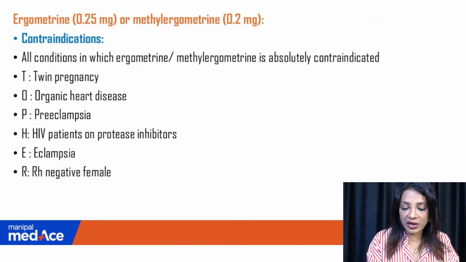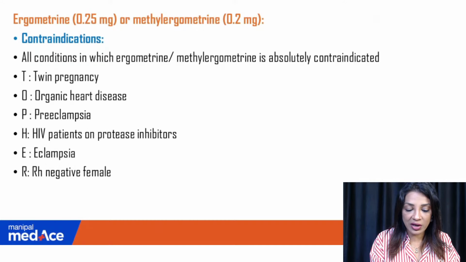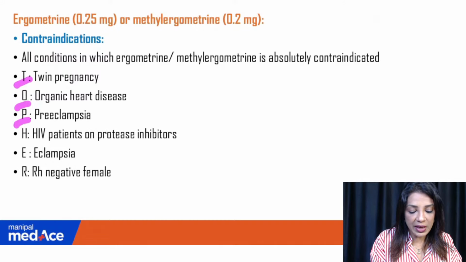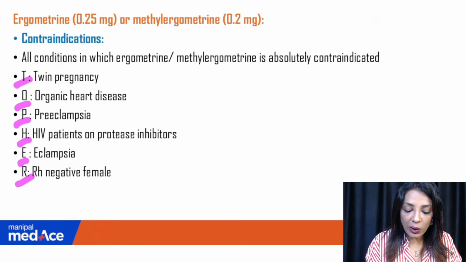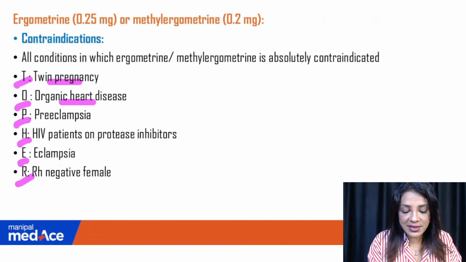So what are the contraindications? The contraindications for ergometrine are TOPHER, topper, whatever you call it. Now, all the conditions in which it is absolutely contraindicated: twin pregnancy, organic heart disease, preeclampsia.